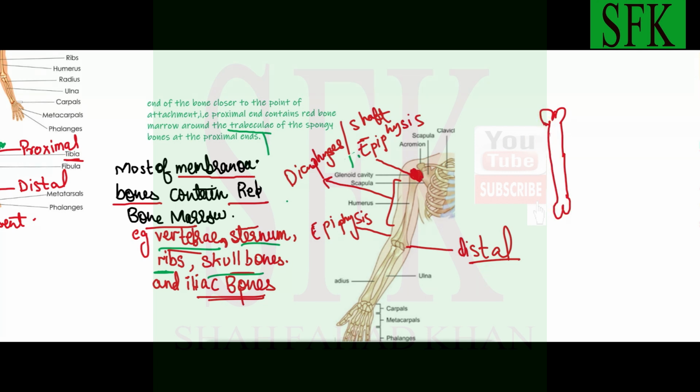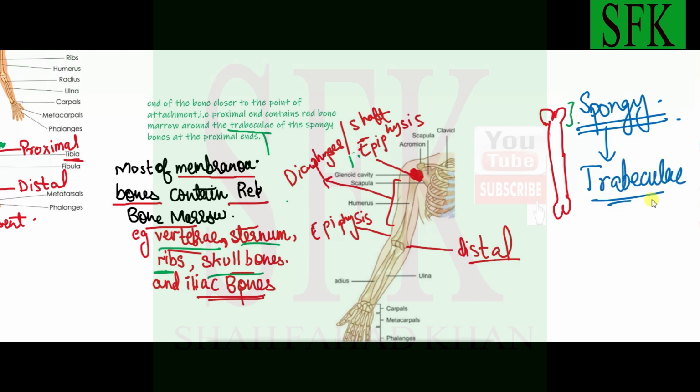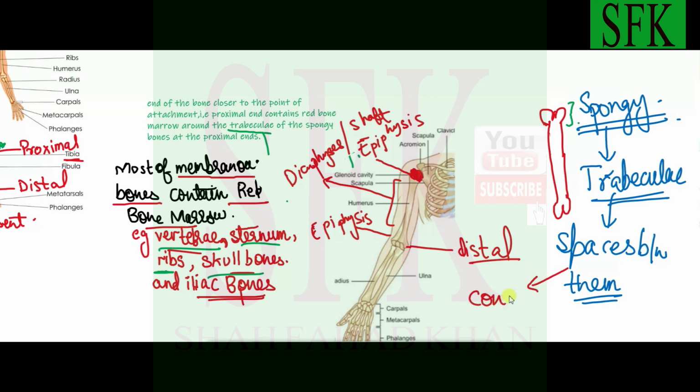Okay, assume this to be your long bone. The proximal part of the long bone contains the spongy bone, as you guys are already familiar with. This spongy bone contains plates of bones called the trabeculae, and these plates of bones contain spaces in between them. It is these spaces which contain the red bone marrow.